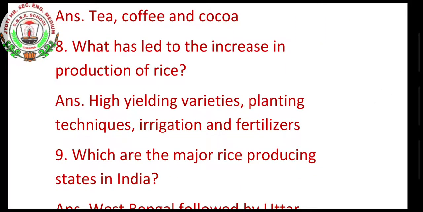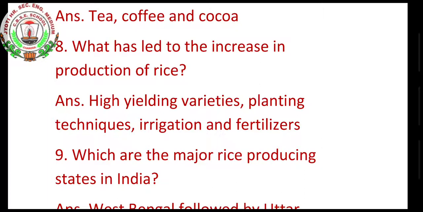What has led to increase in production of rice? You can see that in some places rice is grown more, in some places wheat is grown more, and in some places other food crops and cash crops are grown.